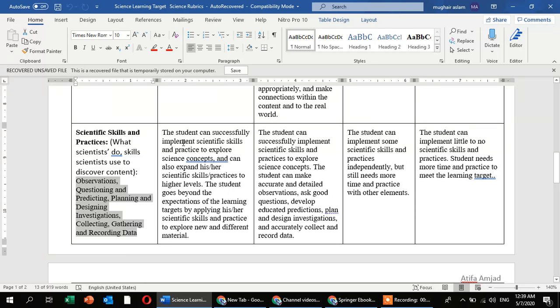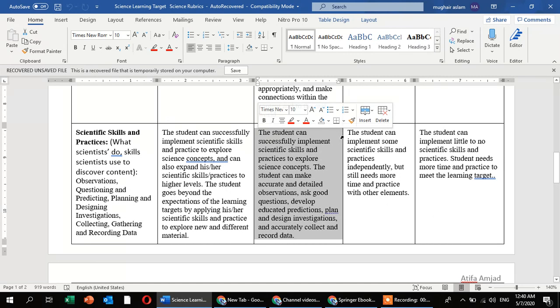A student can successfully implement scientific skills and practices to explore science concepts and can also expand their scientific skills to a higher level. You must go beyond the expectation of the learning targets by applying your scientific skills and practices to explore new and different materials. A student can successfully implement scientific skills and practices to explore more, and so on. Step by step, you are losing your marks.